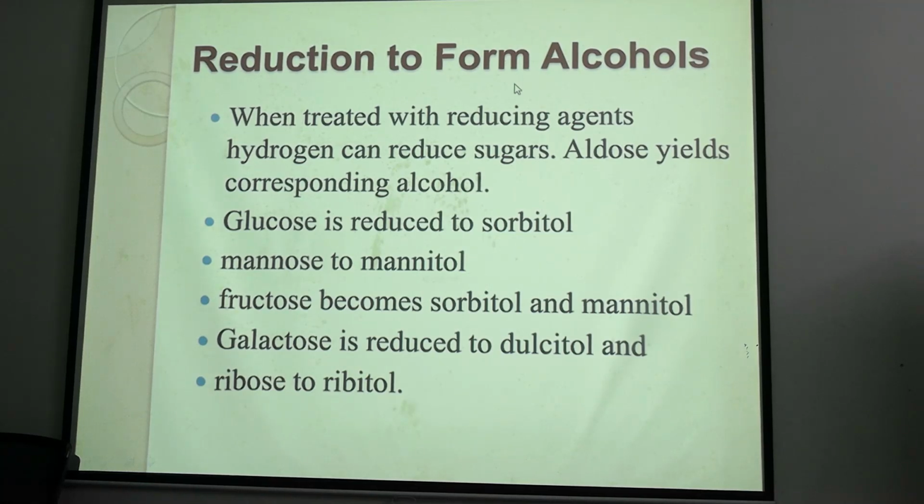Then reduction to form alcohols. The aldehyde group or the keto group can be reduced to form alcohol groups. মানে the functional group. All other groups have alcohols, only the aldehyde and the keto group don't have alcohols. So when they are further reduced to alcohol, the CHO group or C double bond O group, when they are converted into alcohol, what happens? Glucose is reduced to sorbitol, mannose to mannitol, fructose to sorbitol and mannitol, galactose to dulcitol and ribose to ribitol.